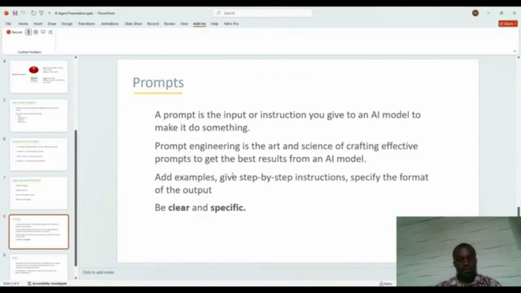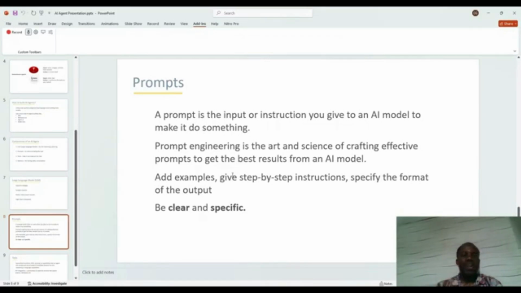All right. Prompts. A prompt is the input or instruction you give to an AI model to make it do something. Prompt engineering is the art and science of crafting effective prompts to get the best results from an AI model. Now, whatever instruction you give to your AI model or AI agent is the instruction it will follow. The key here is that you have to be as explicit as possible. Don't give room for the AI to assume for you, because you might get results that you did not plan for. Very weird results, and you'll be wondering, where is this one coming from?